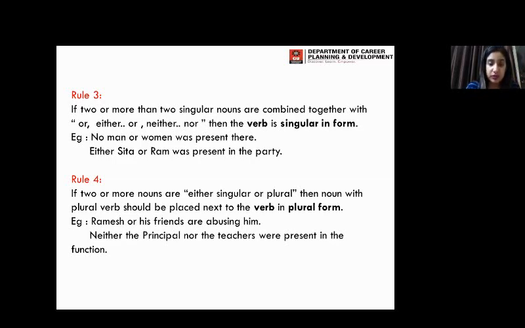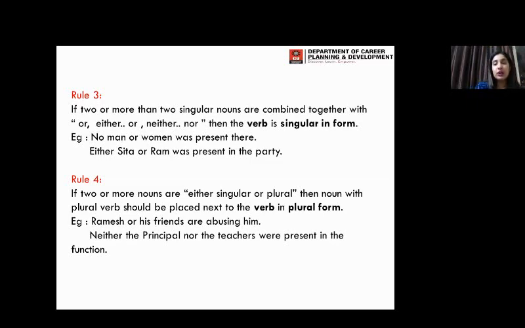Next, rule number 4 says that if two or more nouns are a mix of singular and plural, then the verb is going to be placed according to the plural. We are going to take it in the plural form. For example, if two nouns are there, one is singular and the other noun that you are referring to in the sentence is plural in form, then we are going to take the verb in the plural form itself.